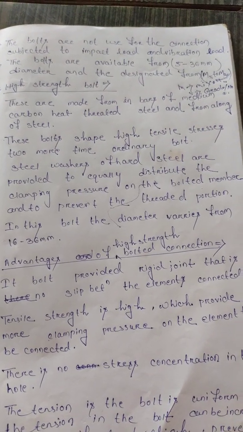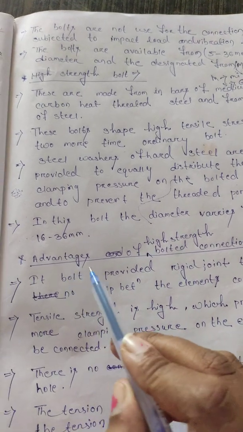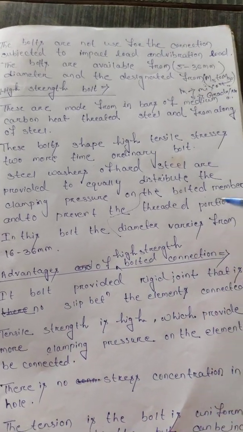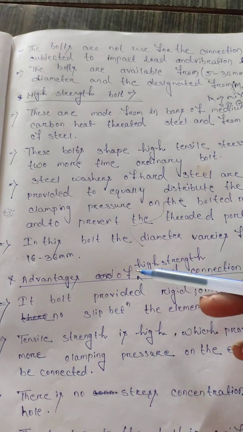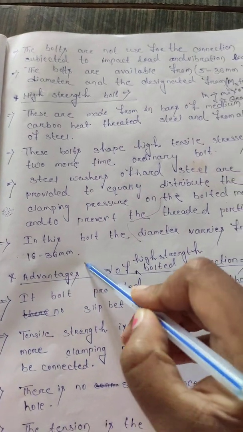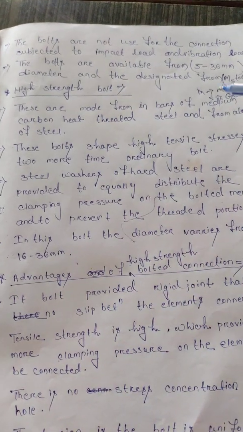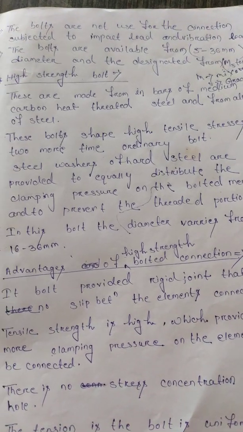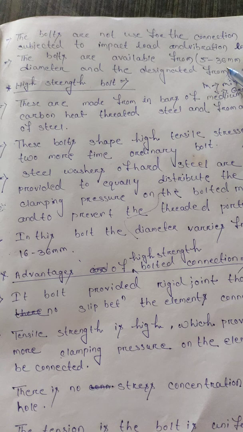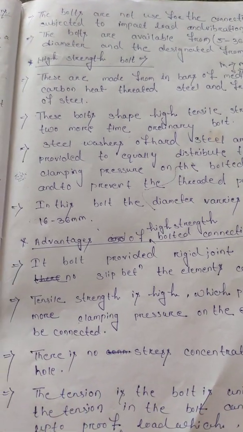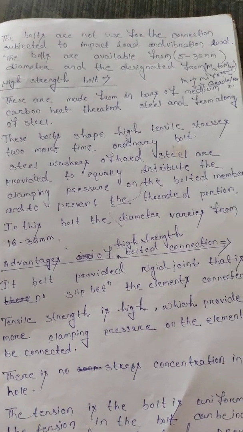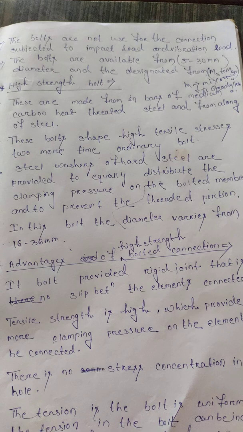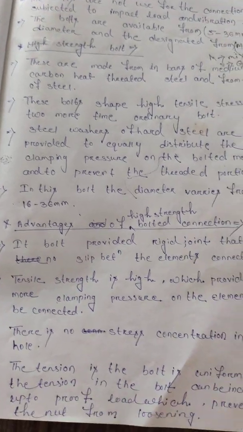The high strength bolt diameter varies from 16 mm to 36 mm, but the unfinished bolt diameter is 5 to 36 mm.